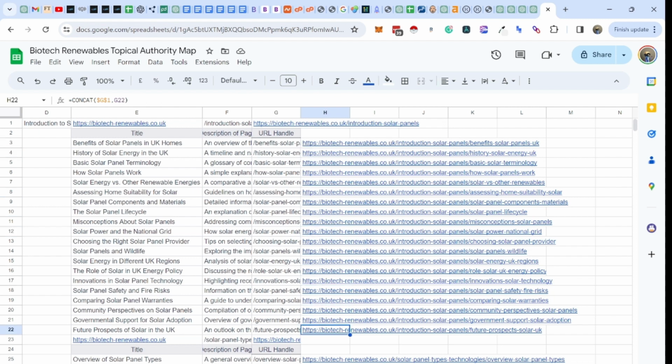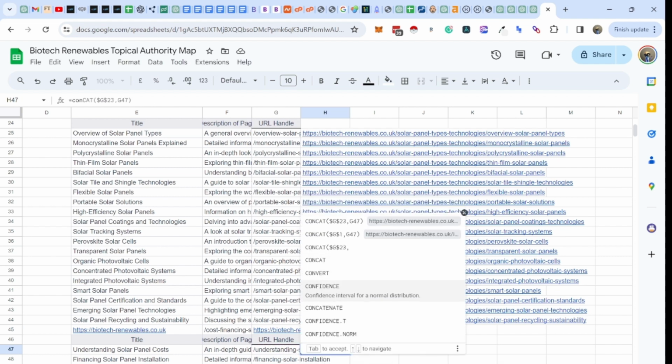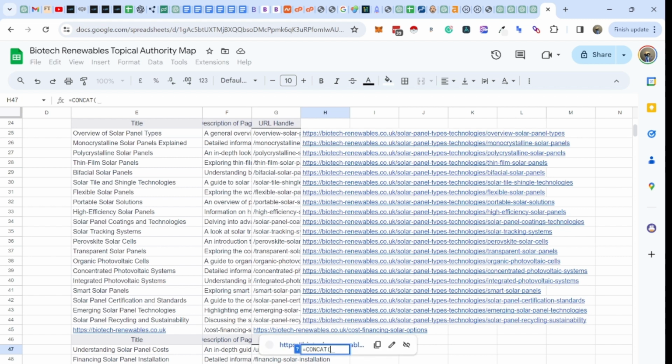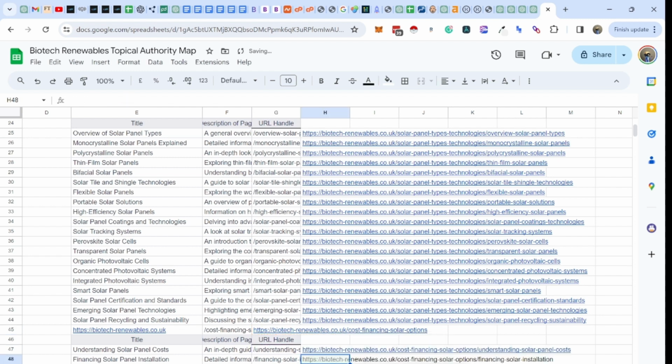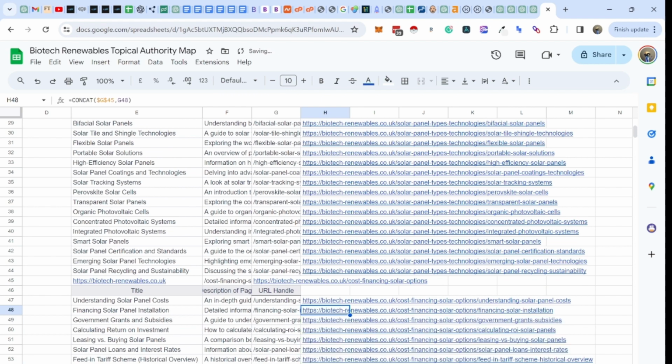And I'm going to continue on with this process. As you can see, I've got these here. So I'm just going to do the, which one's this? So cost financing options. So just to show you exactly how this works, we do concat, and then we're going to do that cell, but then we need to edit it. So we do 45, and then we do that, comma, and there we go. And then we can ask it to autofill the remainder of those. So there's another batch done.